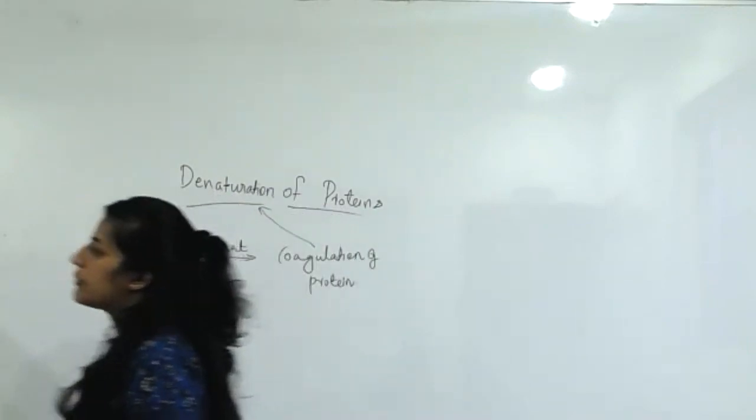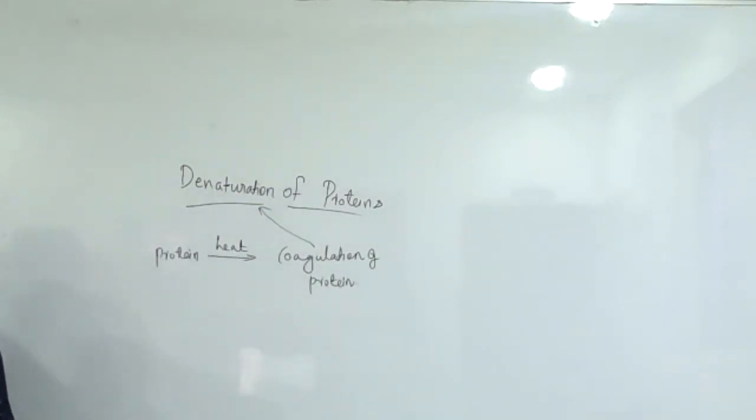Denaturation process. Actually, what do you mean by coagulation? Any idea?